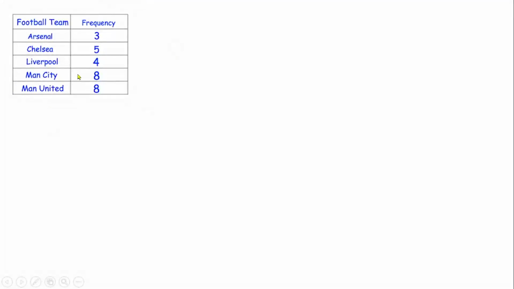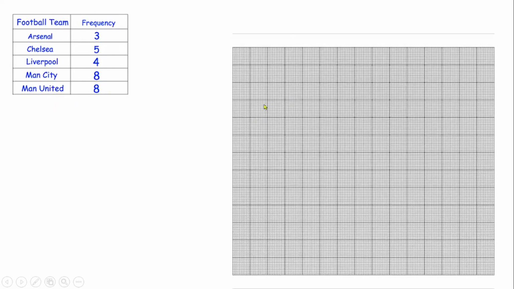So this is the information Shannon used, and it is football teams: Arsenal, Chelsea, Liverpool, Man City, Man U, and these are the frequencies. So get your graph book and draw your y-axis, which represents the frequency, and draw your x-axis, which represents the football team. Label it, and give a perfect scale for your y-axis.